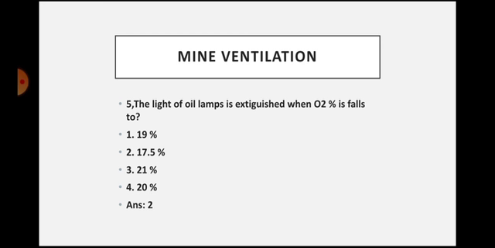That means 60% has been reduced. If oxygen drops by one more percent, again 30% will be reduced. When the oxygen percentage is 18%, only 10% of the light will remain in the flame safety lamp. If it falls by another 0.5%, to 17.5%, the entire flame safety lamp will be shut off. So the answer is 17.5%.